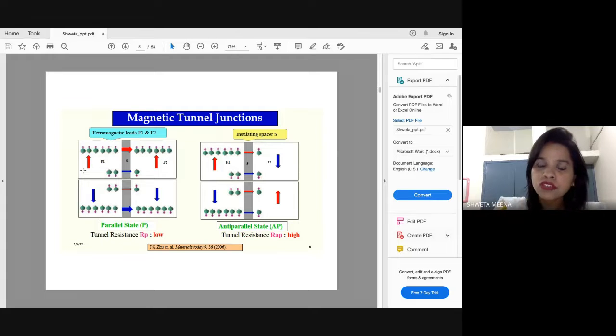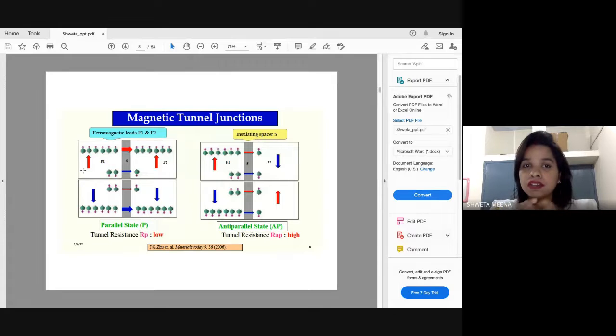This is just one example, one device I am discussing here: the magnetic tunnel junction, MTJ, which uses the concept of spin and also of magnetism. MTJs are basically 3-layer devices.